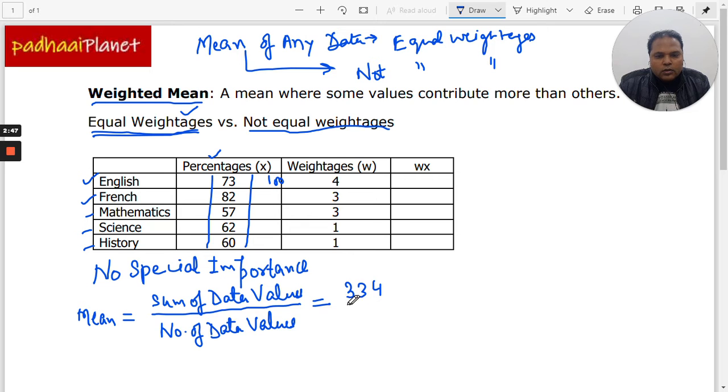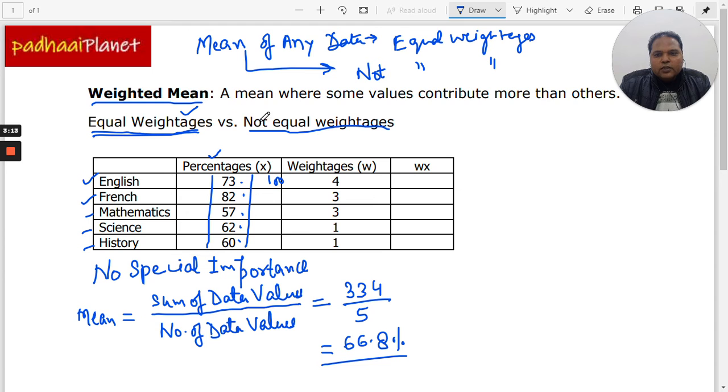This is the total sum of all these percentages, and the number of data values is 1, 2, 3, 4, 5. So there are a total of 5 data values. So the answer is going to be 66.8. That's the mean percentage of the entire data.